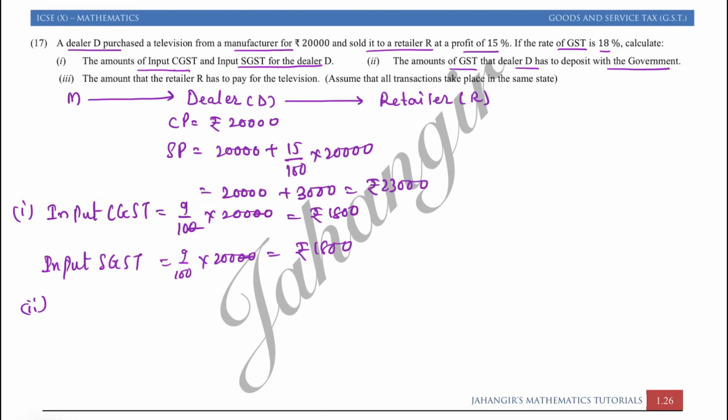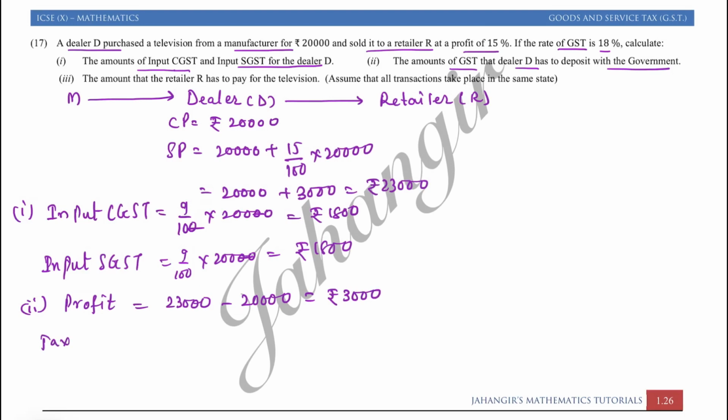So obviously dealer is going to deposit tax on the profit. So let us say profit for the dealer on this transaction is rupees 23,000 minus 20,000, because dealer's SP is 23,000 and CP is 20,000 as we had done over here. That is 3,000 is its profit.